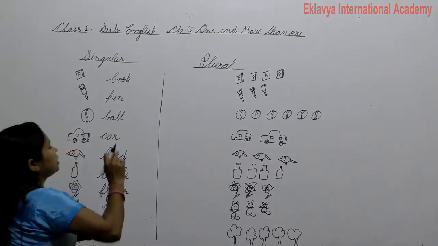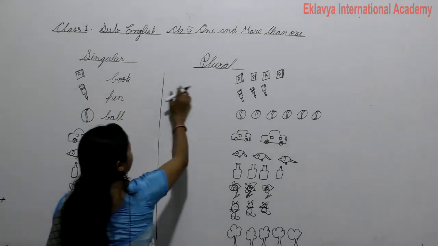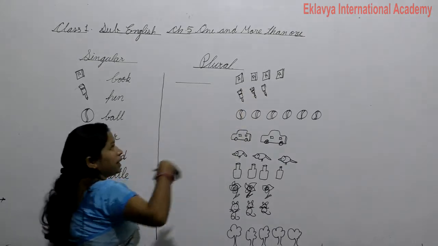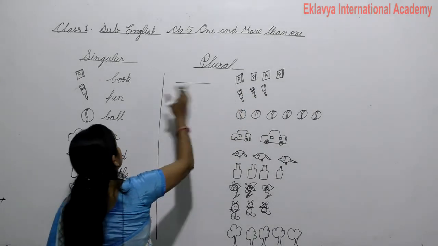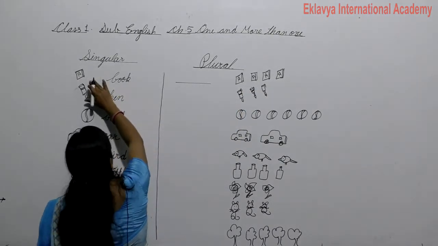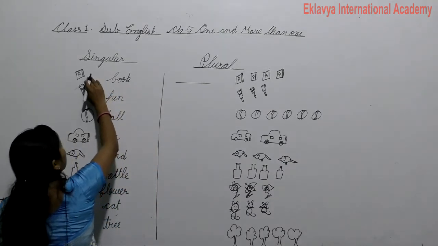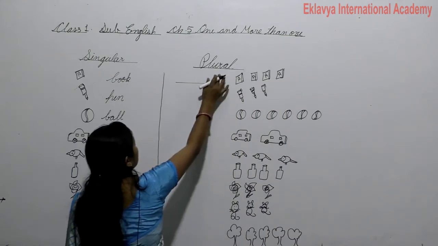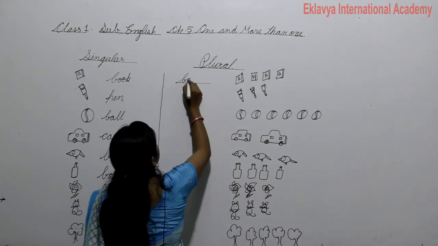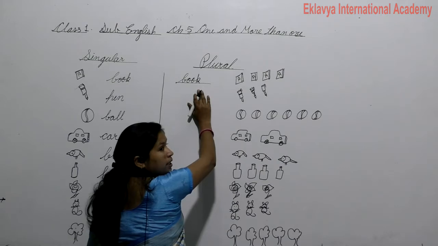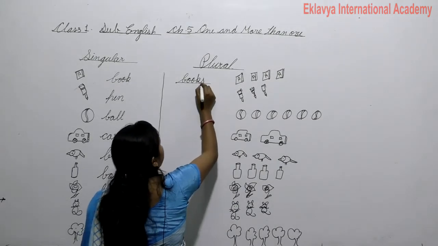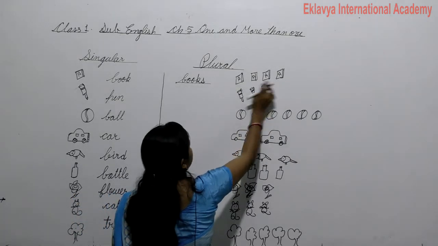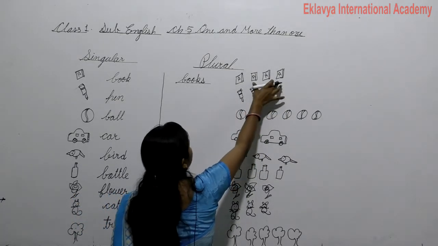First is book. Book is singular, and we write there 1, 2, 3, 4. So there are many books, more than one. When we talk of one, it is singular, and when we talk of more than one, it is plural. So write books, and speak now, adding s. These are books, meaning more than one.